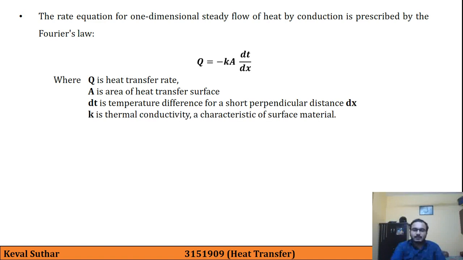K is thermal conductivity, which is characteristic of the surface material. Regarding this thermal conductivity, we will have a separate topic in our next chapter and next lecture.